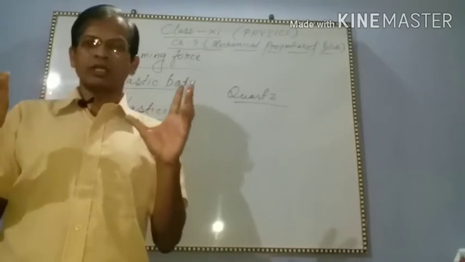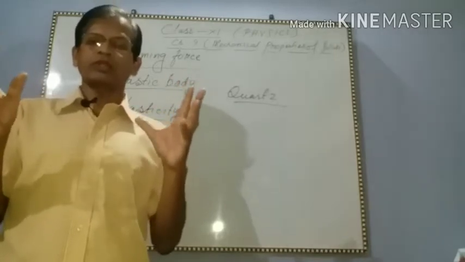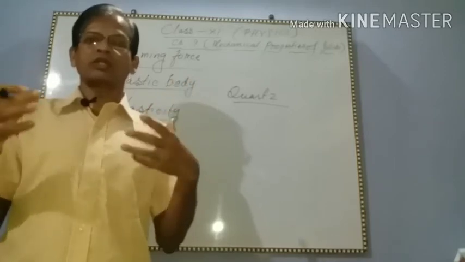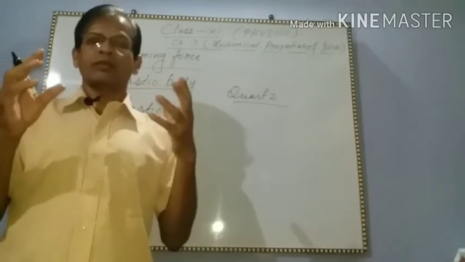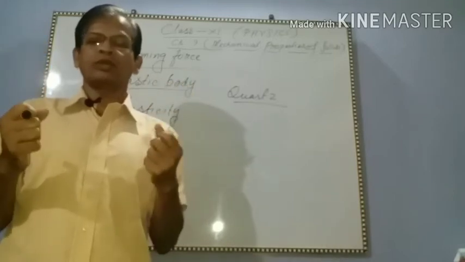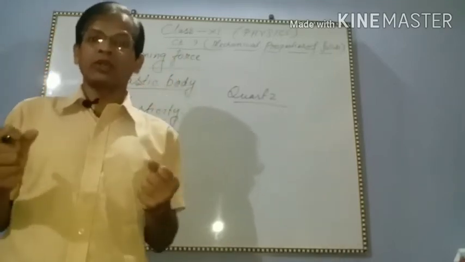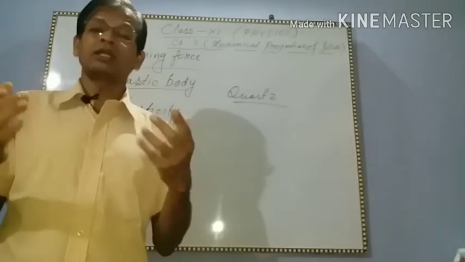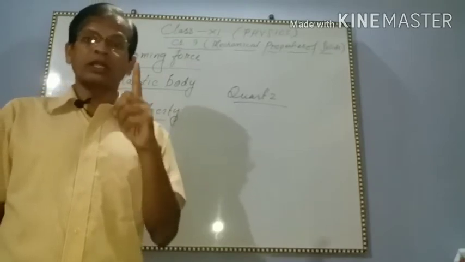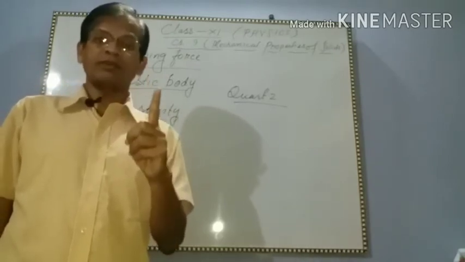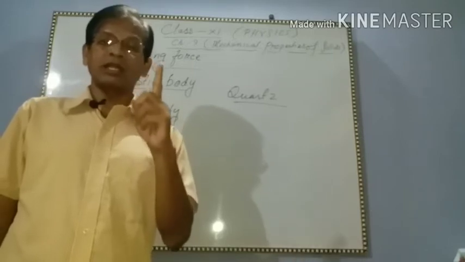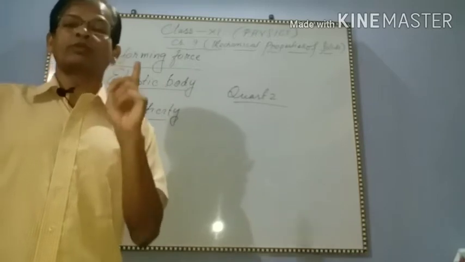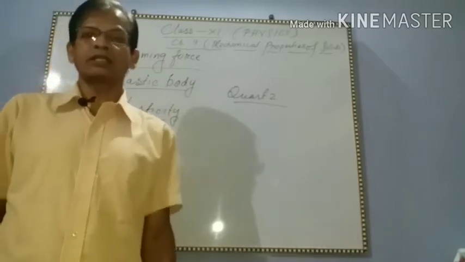Elasticity is the property due to which the body will get back its original shape and configuration when the deforming force is removed. This property is called the elasticity.